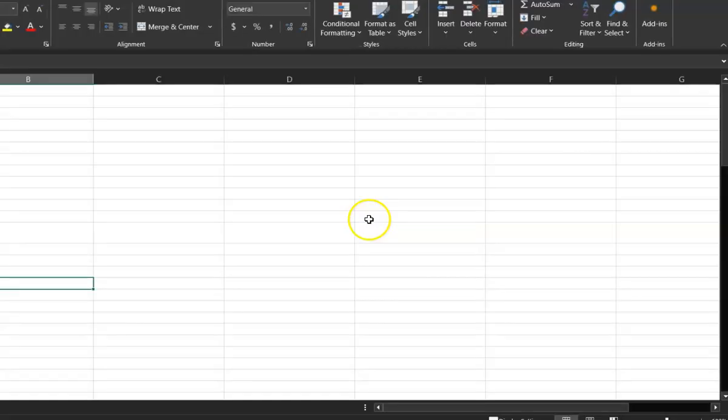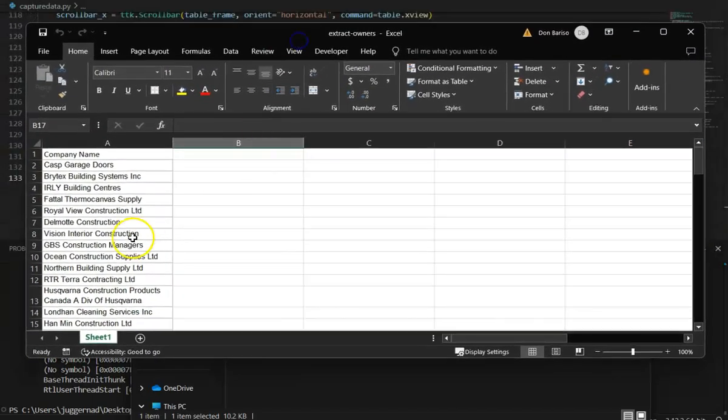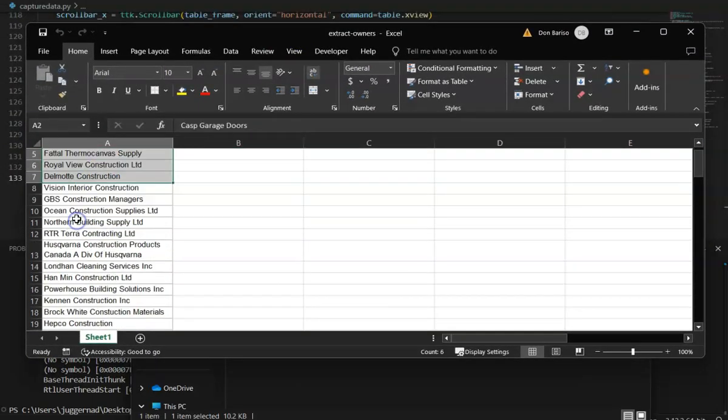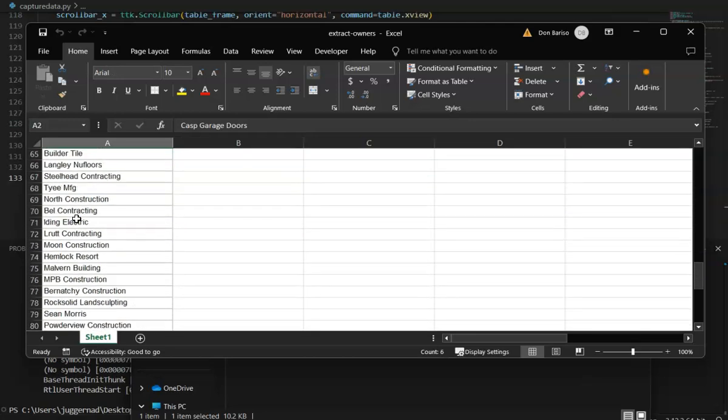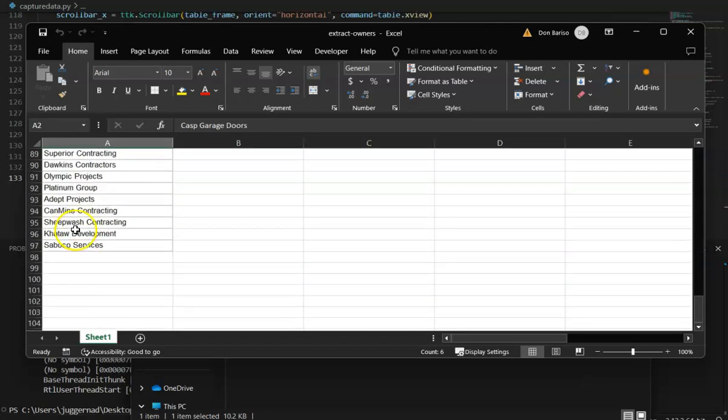So you can see here, it's all blank. This is 97 companies in Canada, and they are all from the construction or contractors industry, right? So I'm going to close that out.